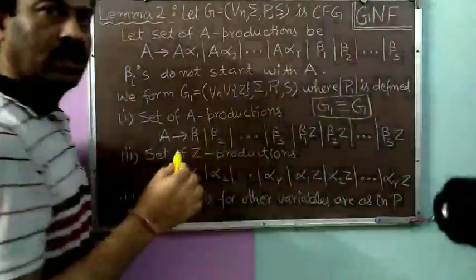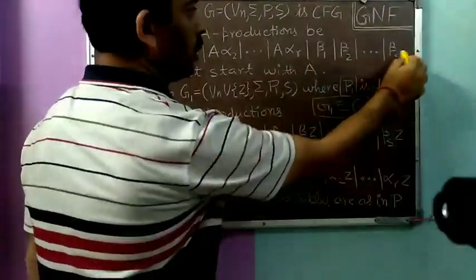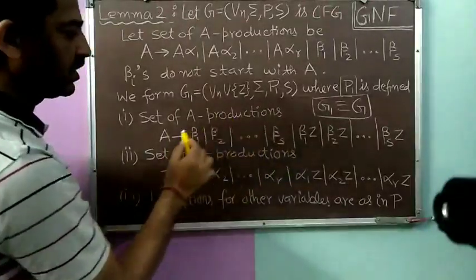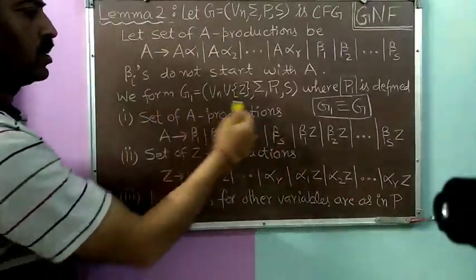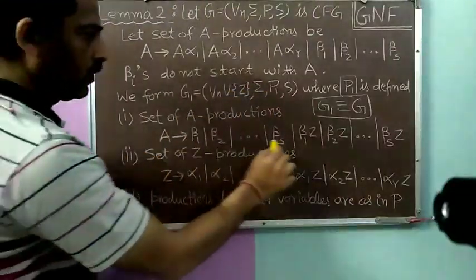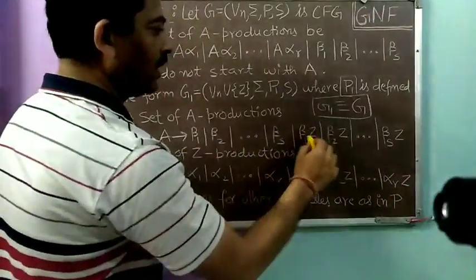starting with the variable A. So that is beta 1, beta 2, beta 3, and so on up to beta S. All those beta i's are copied as they are as the A productions in this new grammar G1. So we have copied these productions. Now corresponding to each, we will add the new variable Z.